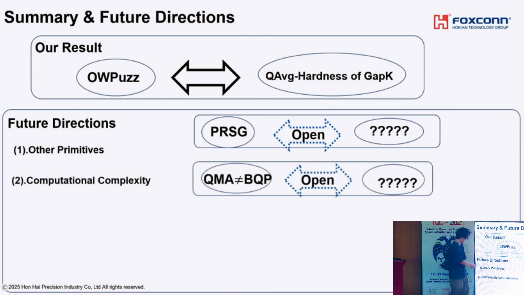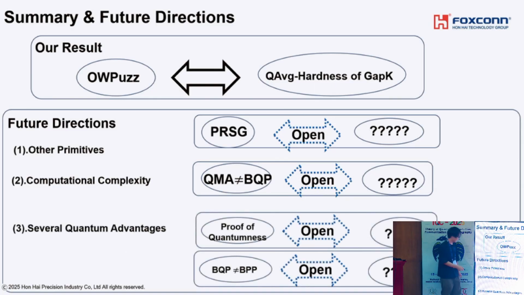The second direction is to think about the characterization of computational complexity by metacomplexity. In the classical case, we also have similar results. We can show that P is not equal to NP can be characterized by several worst case hardness of metacomplexity problems. So we would like to show quantum analogs of these results.